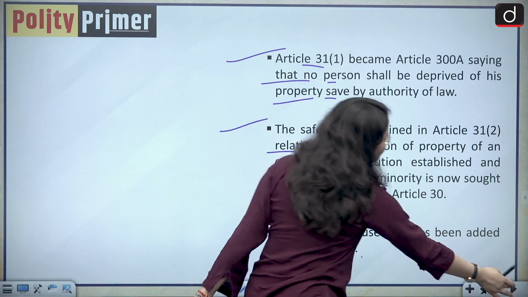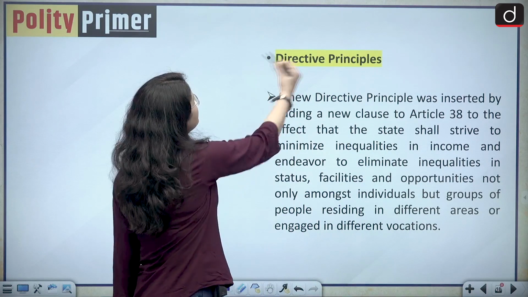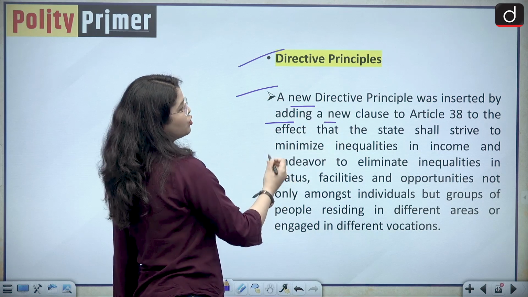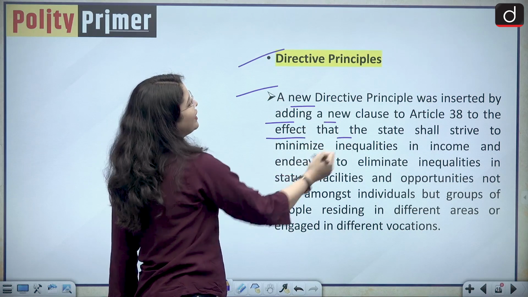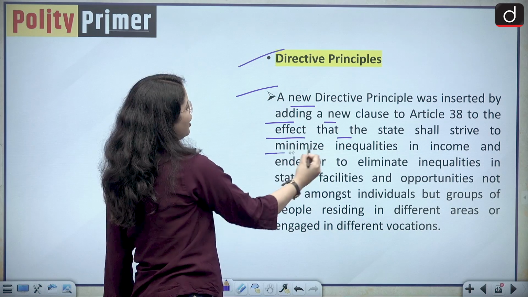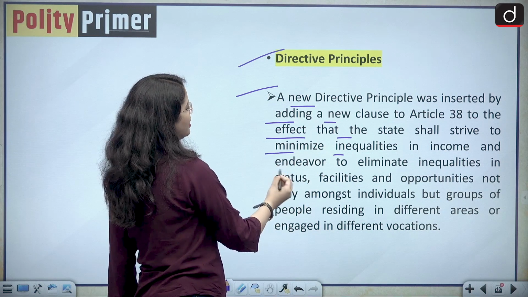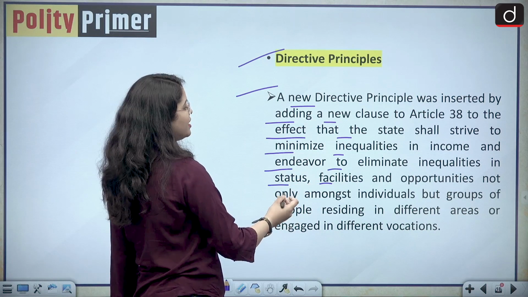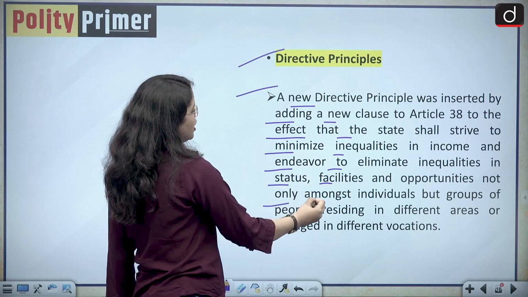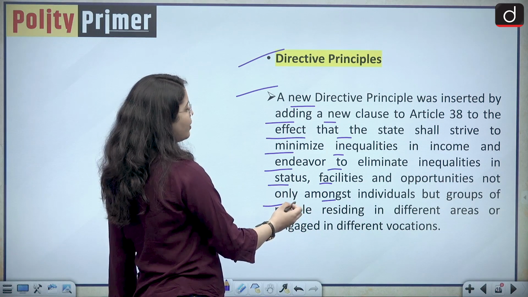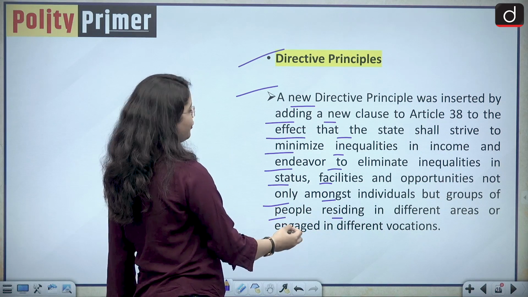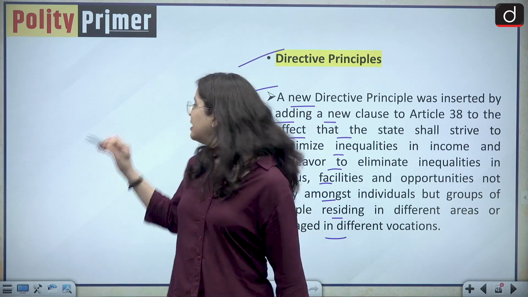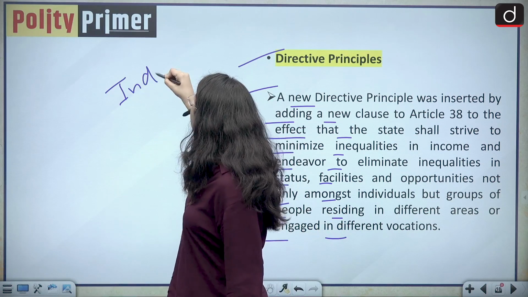Moving forward to the directive principles of state policy. A new directive principle was inserted by adding a new clause to Article 38 to the effect that the states shall strive to minimize inequalities in income and endeavor to eliminate inequalities in status, facilities and opportunities not only amongst individuals but groups of people residing in different areas or engaged in different vocations, because India is a welfare state.